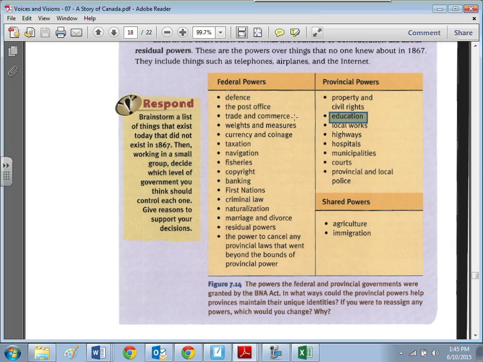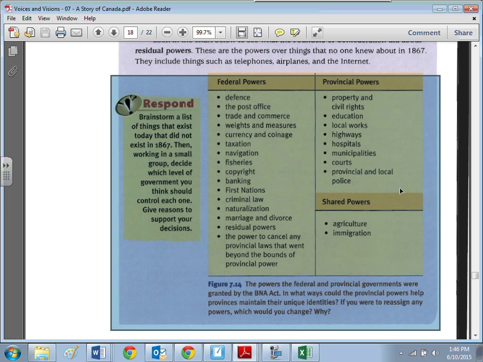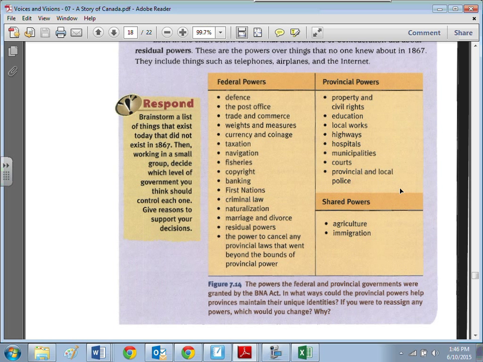First Nations is not a province thing because often they cover one or two or three provinces. Criminal law, stuff like that. Marriage, divorce, residual powers. Municipalities, courts, provincial and local police are all provincial. But the most important one, education. Education and then healthcare, because healthcare wasn't really a provincial thing. It wasn't guaranteed until much later.